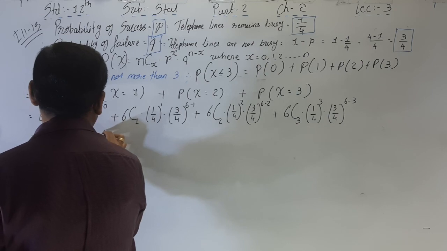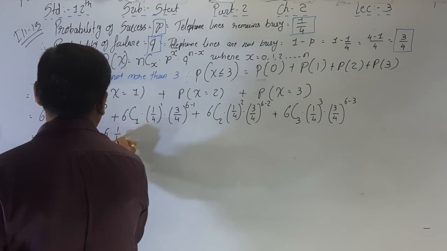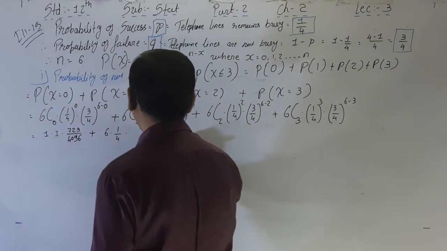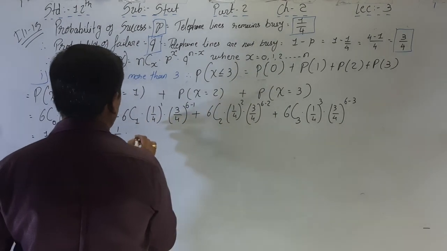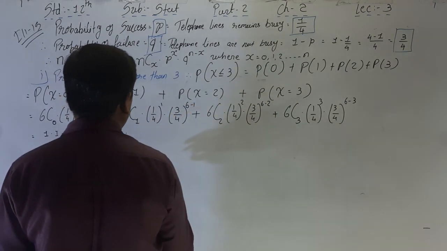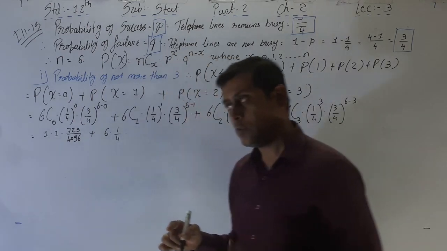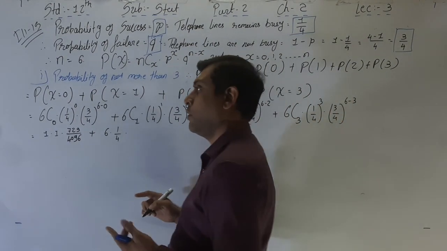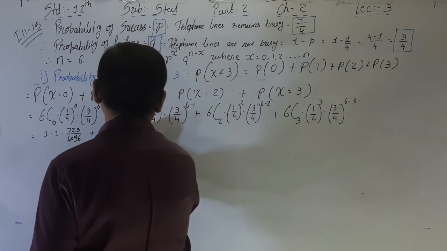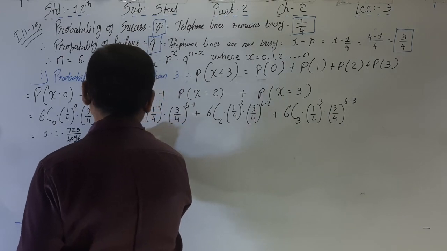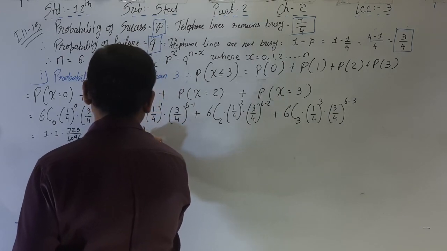Plus 6C1, that is 6 into 1 by 4 raised to 1, that is 1 by 4, and 3 by 4 raised to 6 minus 1, 3 raised to 5, 243 upon 1024.